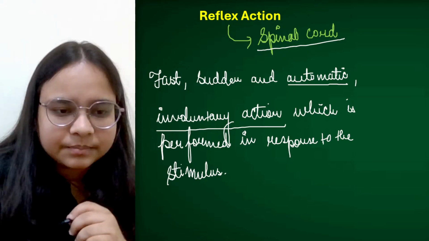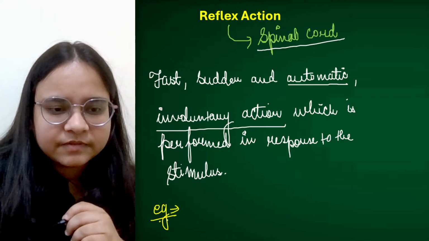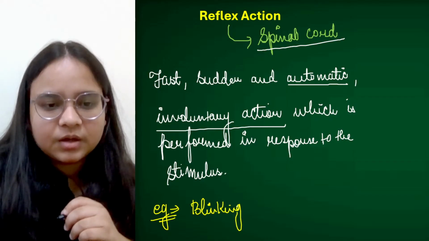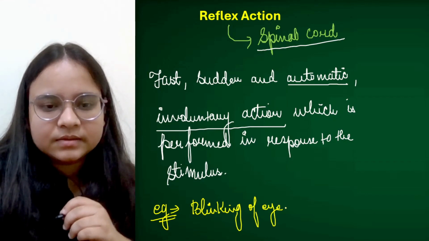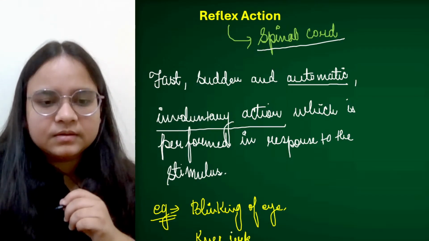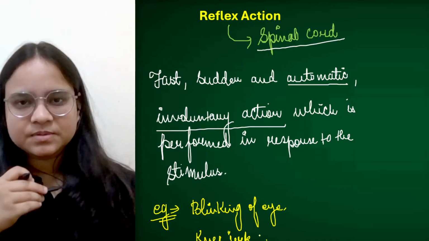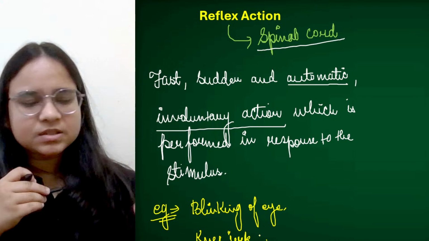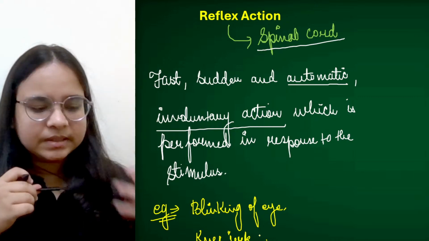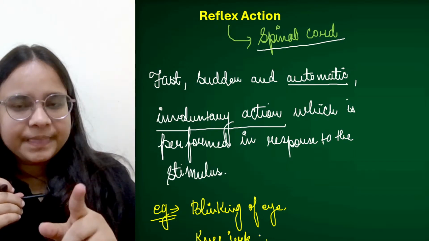What are some of the examples? What examples can we document here for reflex action? जैसे blinking, अचानक से, these are done within seconds. Blinking of eye. Okay. Then knee jerk phenomenon. Like if your knee gets hit by some solid substance or some tough thing, then what you do? You pull your knee backwards. Okay, that is also done within seconds, and that is also automatic. You don't think.